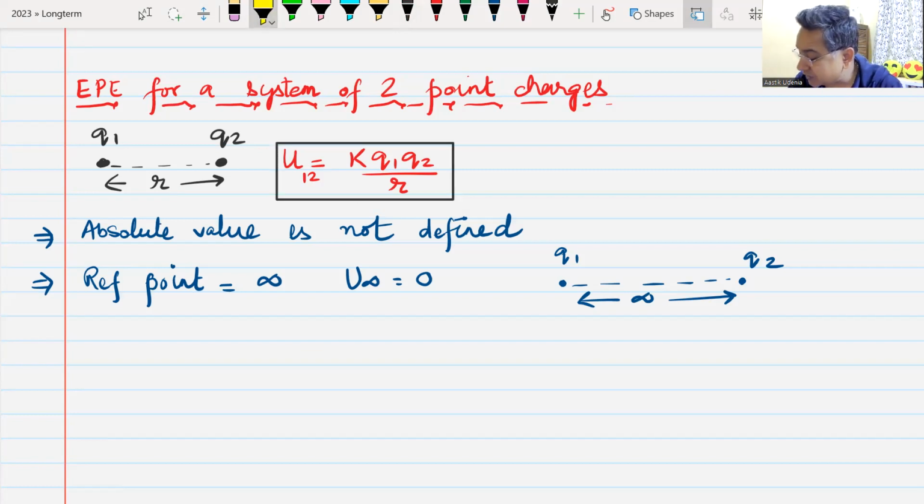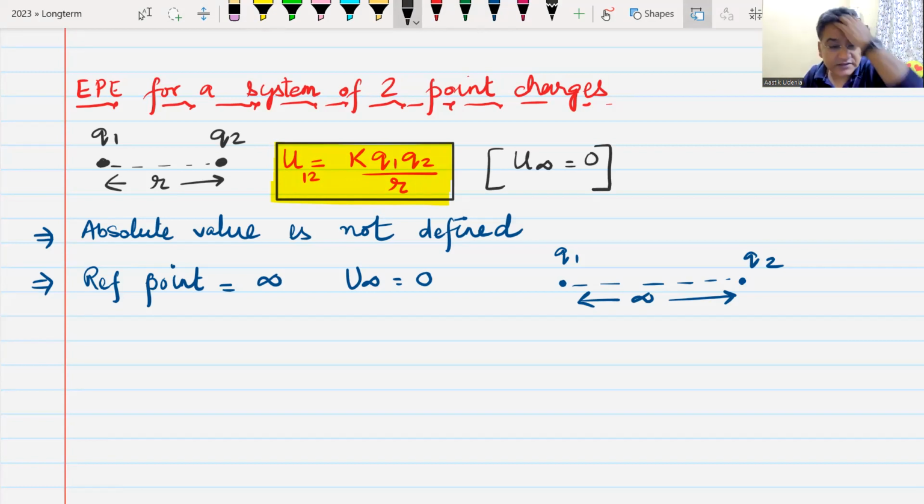That will be the potential energy of this system of 2 point charges when they are separated by a distance of r. Remember, here I have assumed that potential energy when they are at infinite distance from each other is taken as 0. Do you understand this?